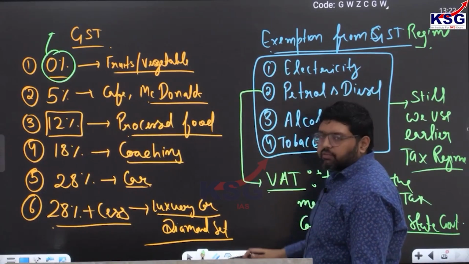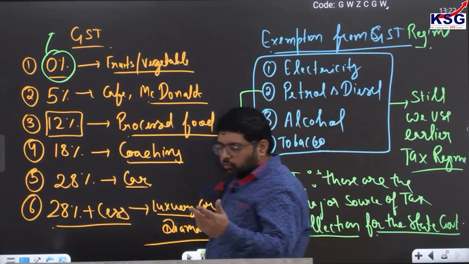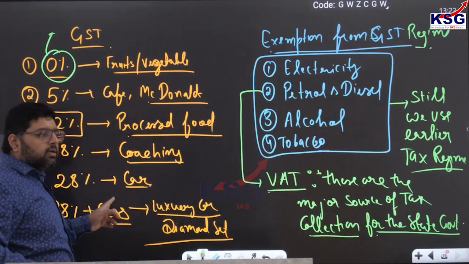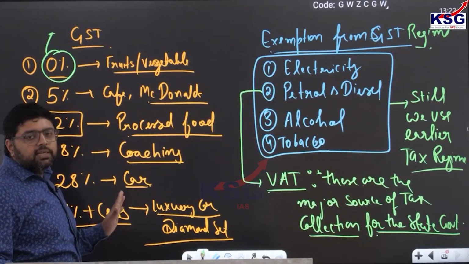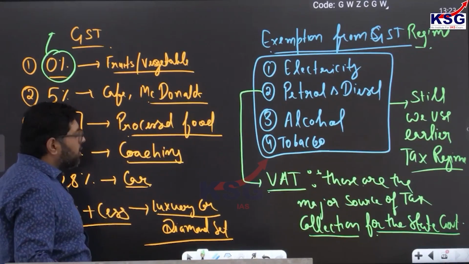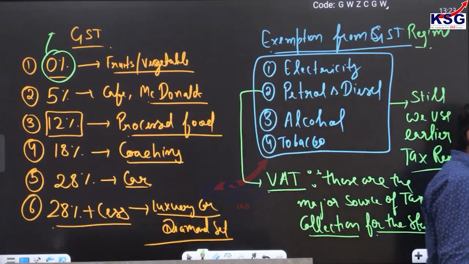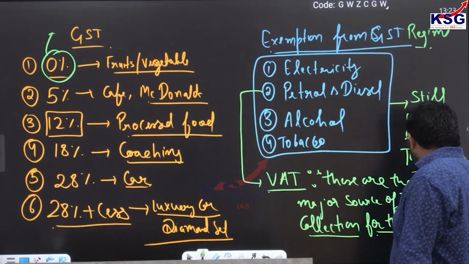So ultimately we have tax slabs. Now sometimes, when you do the mains part, GST is criticized because of these tax slabs. Why? Because you used to say that it is one nation, one tax, but here you find that multiple tax slabs are there. So that is why sometimes it is criticized for this. Clear?